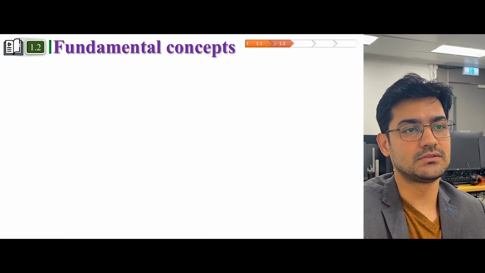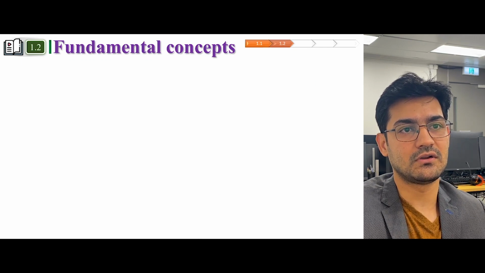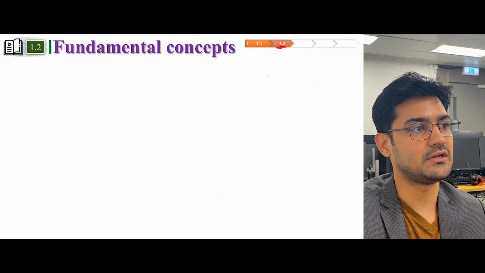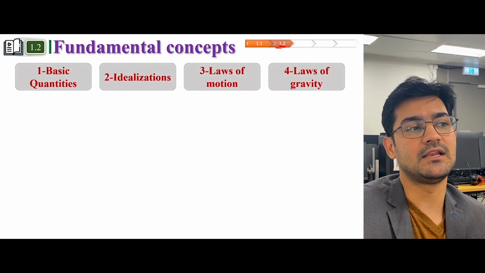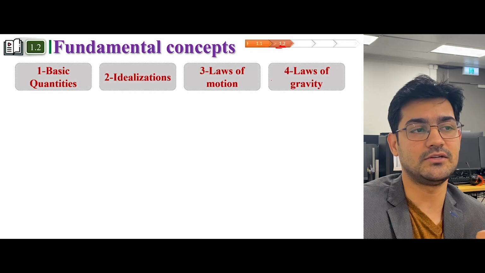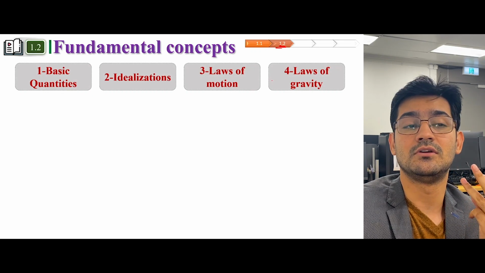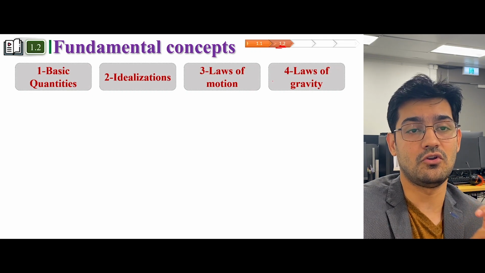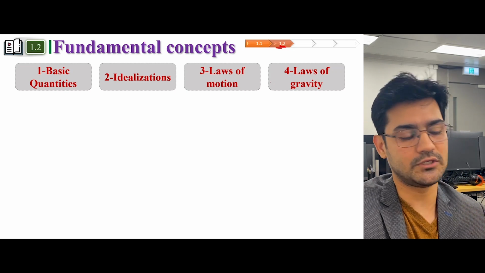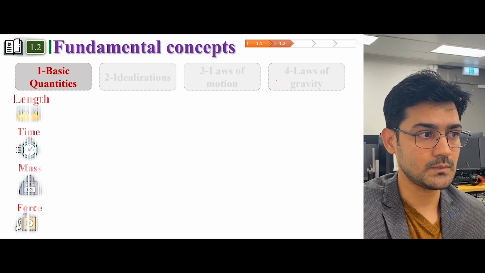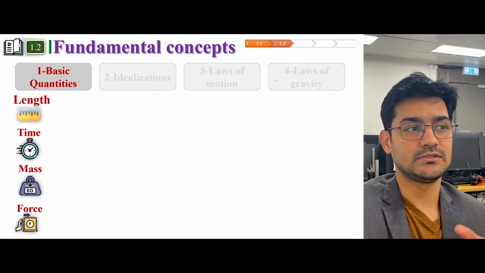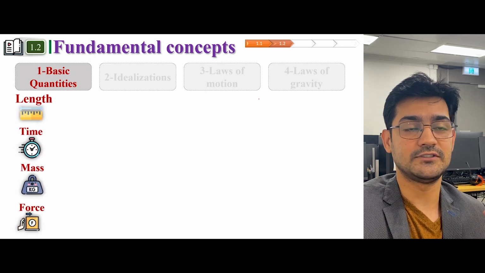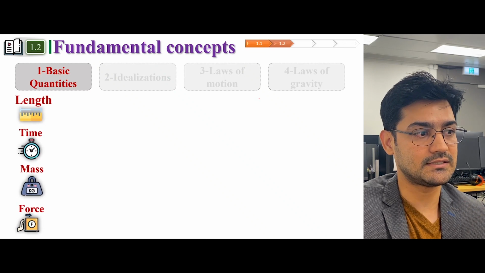So now let's go towards section 2 of this lecture, which is on fundamental concepts. There are basically 4 things which we're going to study: basic quantities, idealization, Newton's laws of motion, and Newton's law of gravity. Now, what is a basic quantity? Basic quantities are quantities which are very important in engineering mechanics statics.